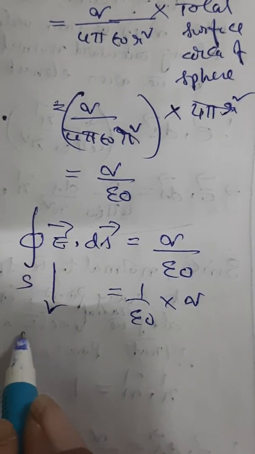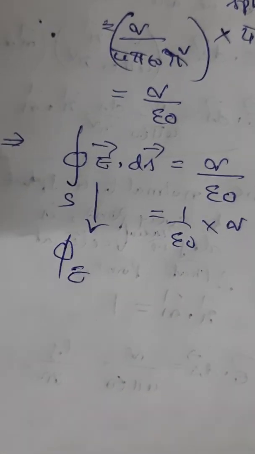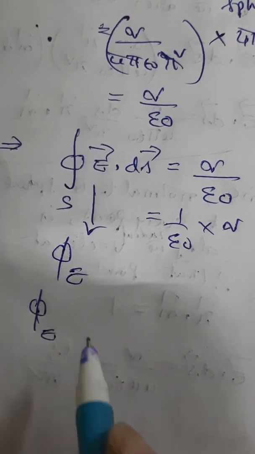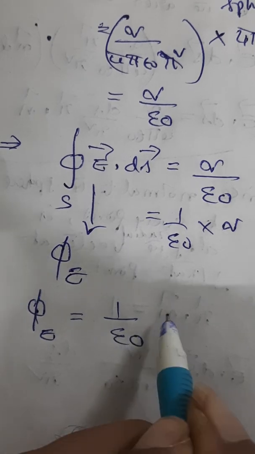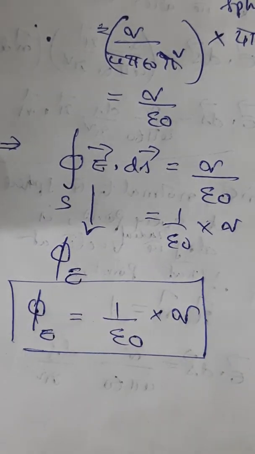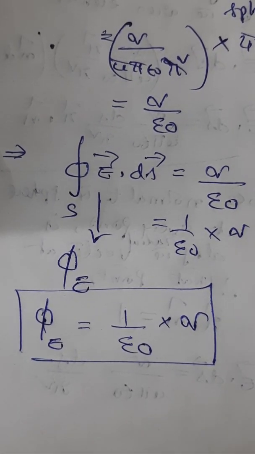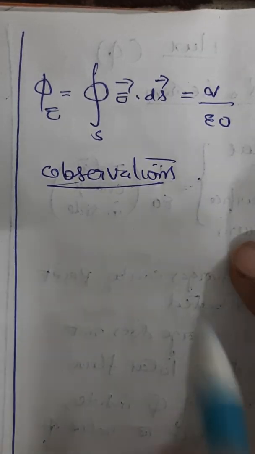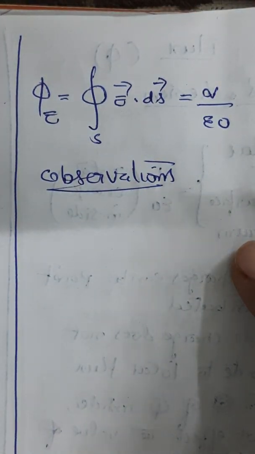Therefore, this becomes nothing but the total flux. So, hence, the total flux through a closed surface is equal to 1 by epsilon naught times the charge. This is the proof of Gauss theorem. Have you understood this? It's very, very simple to understand. So this is what we got as the Gauss theorem statement and proof.